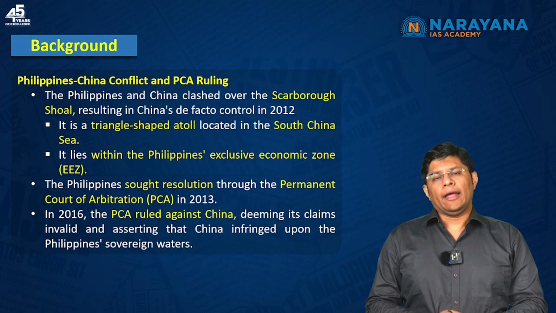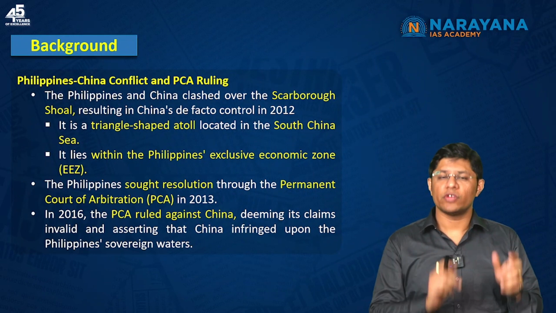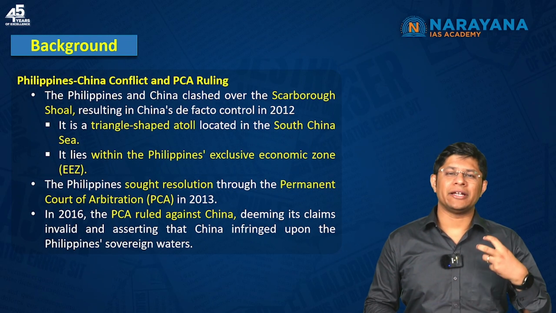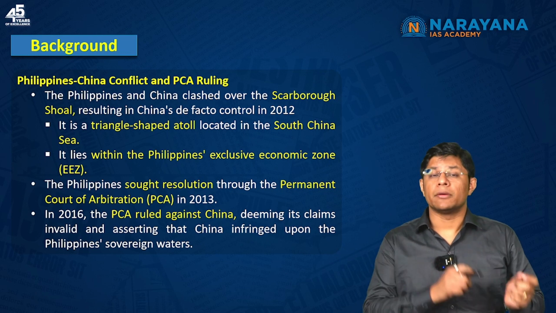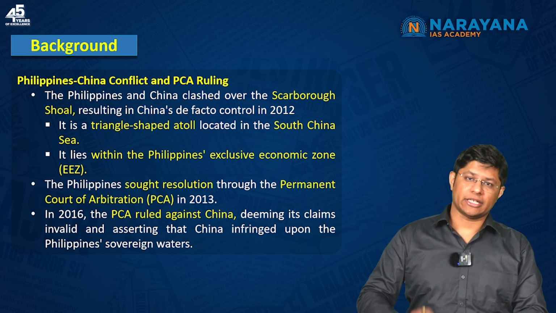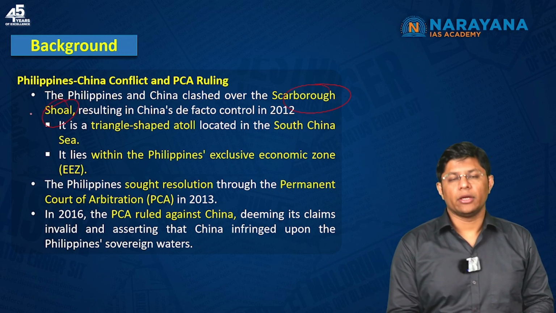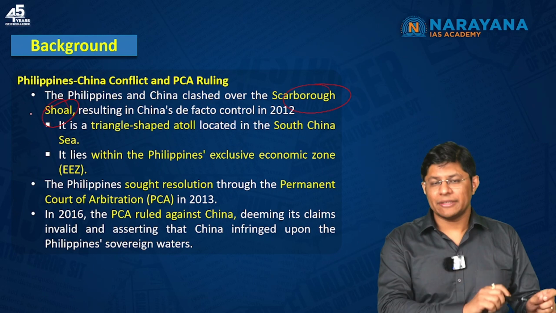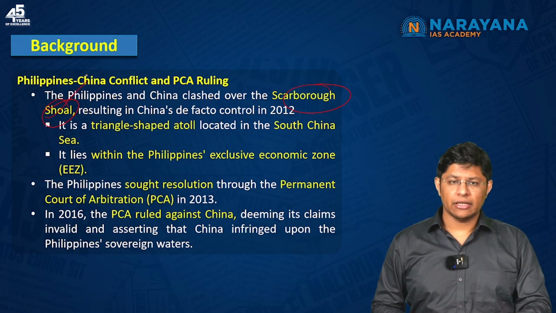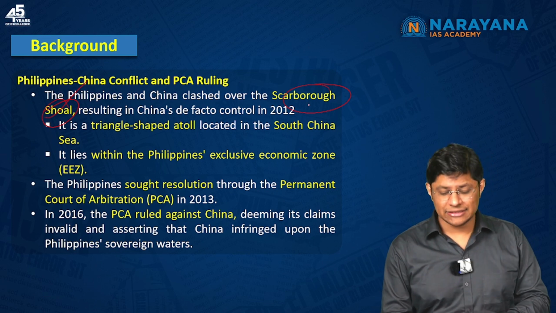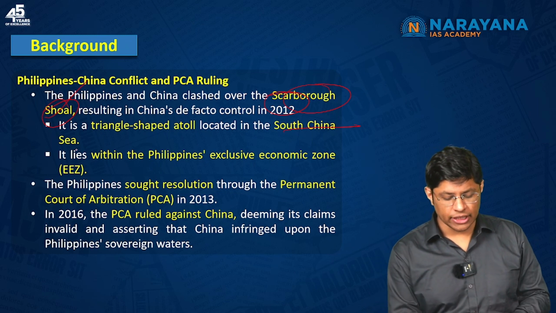Now, this sale of Brahmos missiles is important for the Philippines. Why? Because the Philippines and China have a confrontation or tussle over the maritime area in the South China Sea, right? There is an island called Scarborough Shoal, and the Philippines as well as China both are laying claims over this island. China, however, has been controlling this island since the year 2012, right? This island is in the South China Sea.